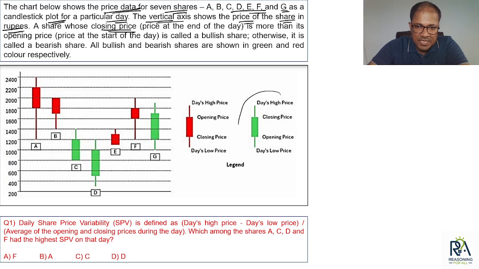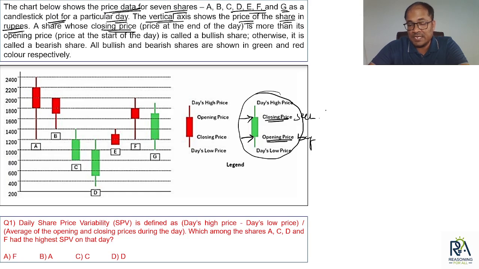Now, if you observe this green one over here, it's a candlestick. Opening price is somewhere here and closing price is somewhere here. So the closing price is higher than the opening price. Now if someone buys the share of this company at the opening price and sells at the closing price, then definitely that person will be having a profit. ठीक है, ओपनिंग शेयर पे खरीदा और क्लोजिंग प्राइस पे बेचा, सपोज, डेफिनेटली दैट विल बी ए प्रॉफिट और द पर्सन विल बी हैविंग ए प्रॉफिट.